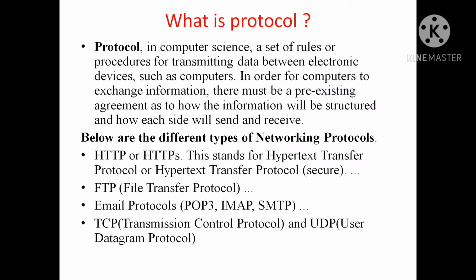In order for computers to exchange information, there must be a pre-existing agreement on how the information will be structured and how each side will send or receive the data. So these are predefined rules which are decided before the communication starts.